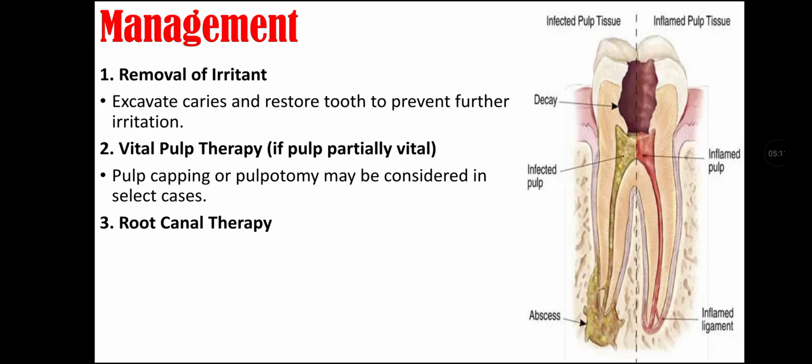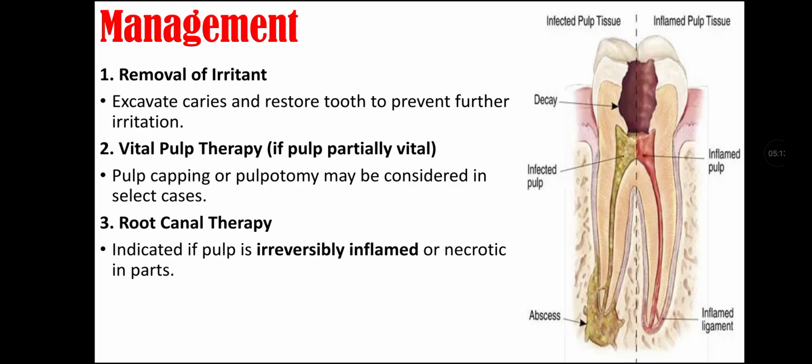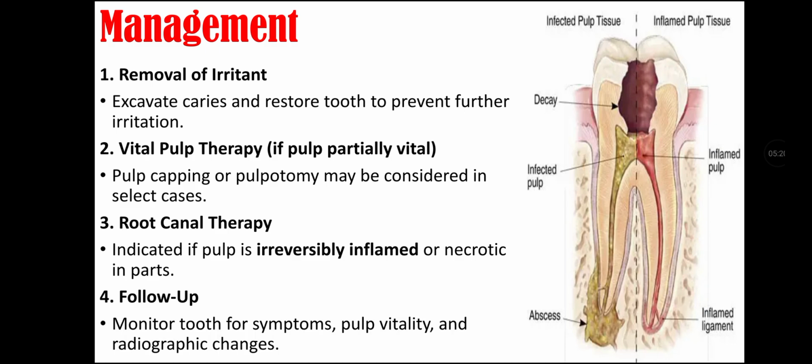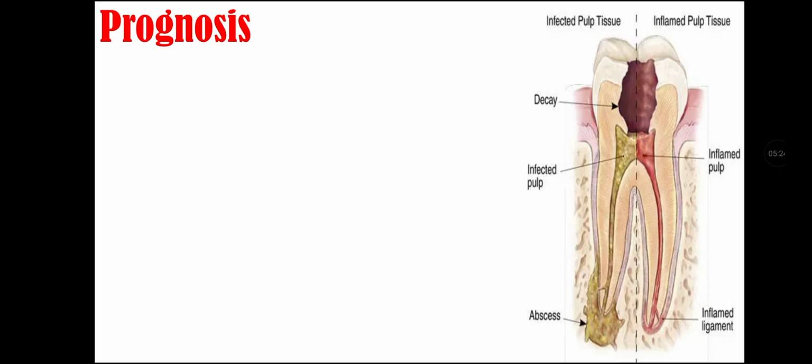Third we can do root canal therapy. It is indicated if the pulp is irreversibly inflamed or necrotic in parts. Fourth we can do follow-up, that is, to monitor the tooth for symptoms, pulp vitality, and radiographic changes.